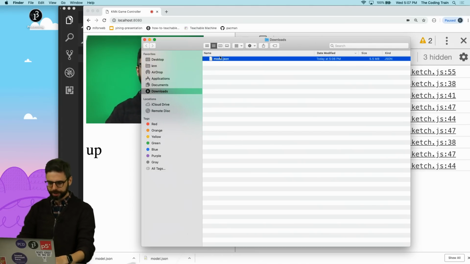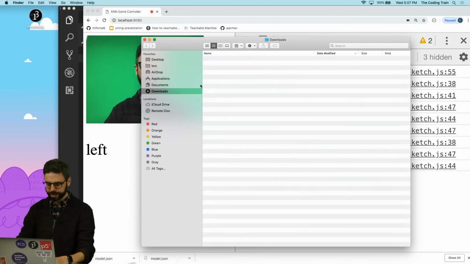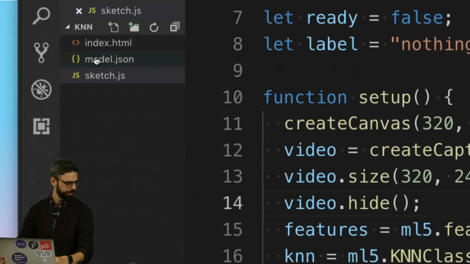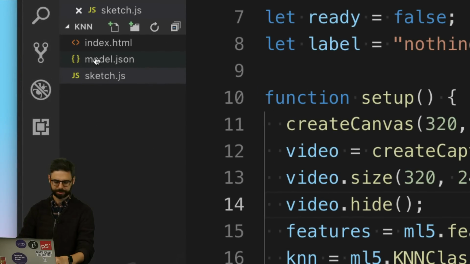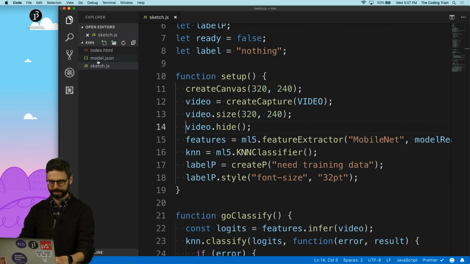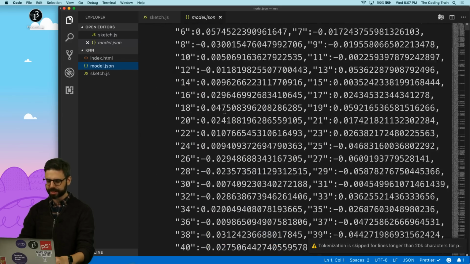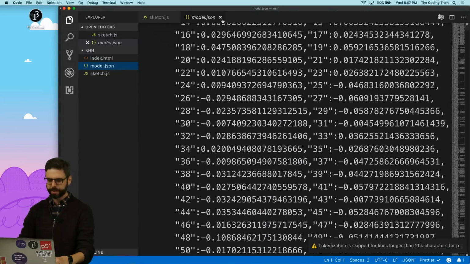All right, so this needs to go into the KNN directory, and hopefully we can see that it is here. Oh yeah, it is there. There it is. It's a really big file. I could click on it. It kind of loads in Visual Studio Code, but I don't really need to look at it.